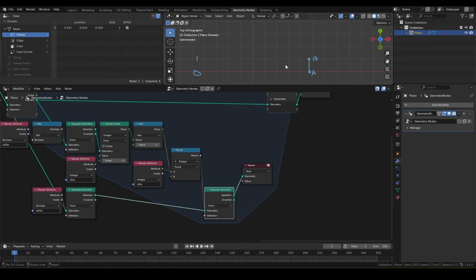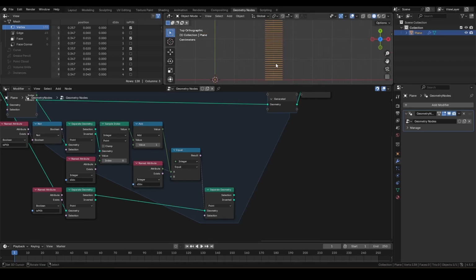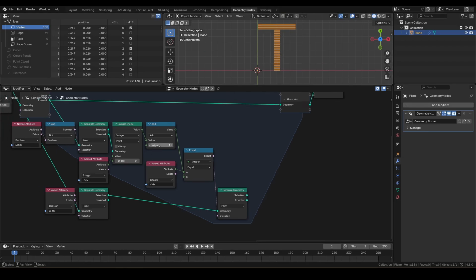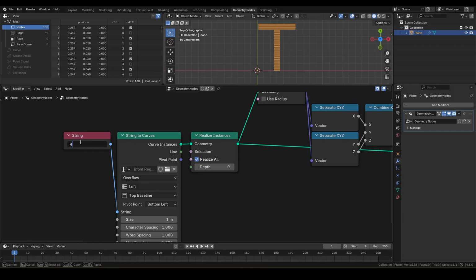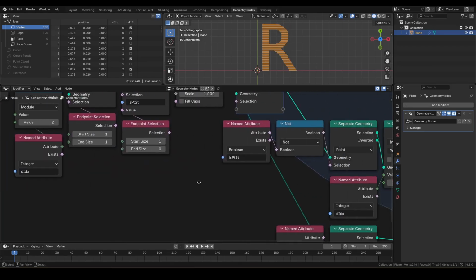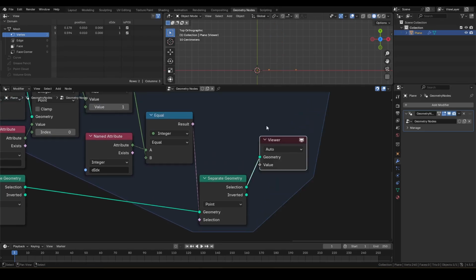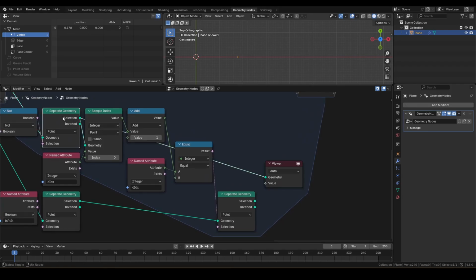Let me just remove the annotation so we can see. There is a hidden issue though. We can't see this since we're using the letter T, but if we change the original text to R, it's more obvious. In the viewer, we now have 2 points that fit the filter condition. So there is a possibility that we end up with multiple candidates with just a DIDX condition. In that case, we want the nearest point from A chosen as point B.